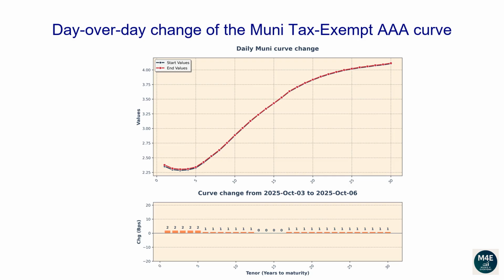The 5-year tenor changed 0 basis points. The 10-year tenor changed -2 basis points. The 20-year tenor changed -1 basis point. The 30-year tenor changed -1 basis point.